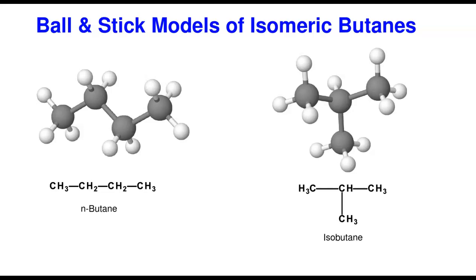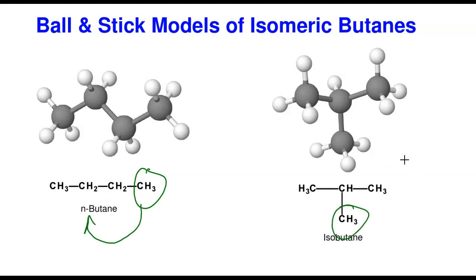Hydrogen is white. So if you count, then this is the structural formula. Now here again, you have 1, 2, 3. So what you do, just break out one of these here and use it to form a branch. You cannot put it in the beginning. Again, the branch cannot be at the beginning. It must be at the second one, in the middle. So that is how we have this as a branch.